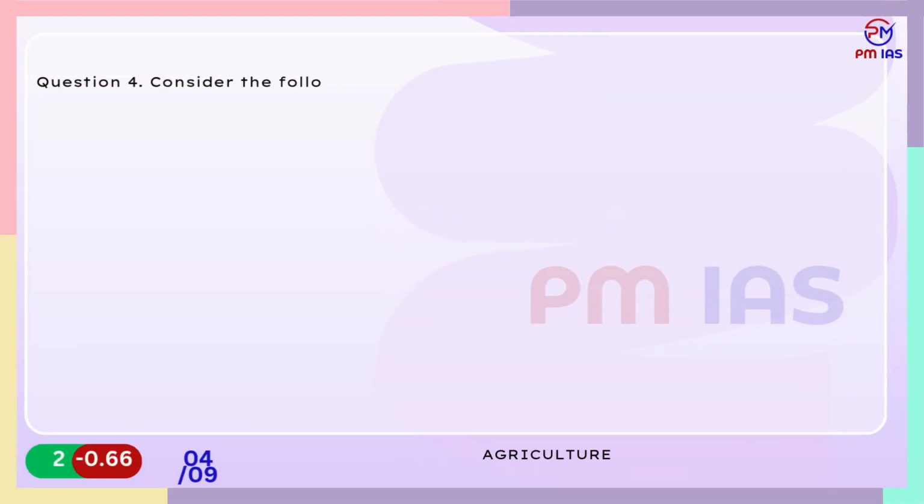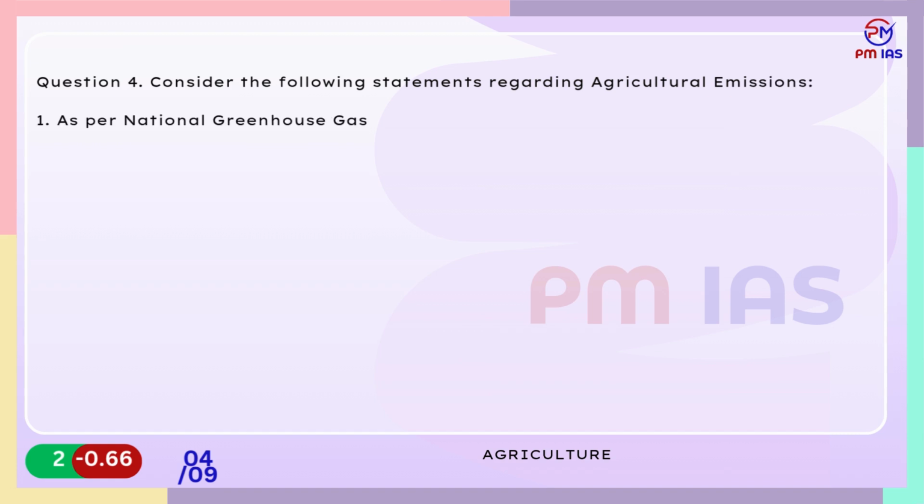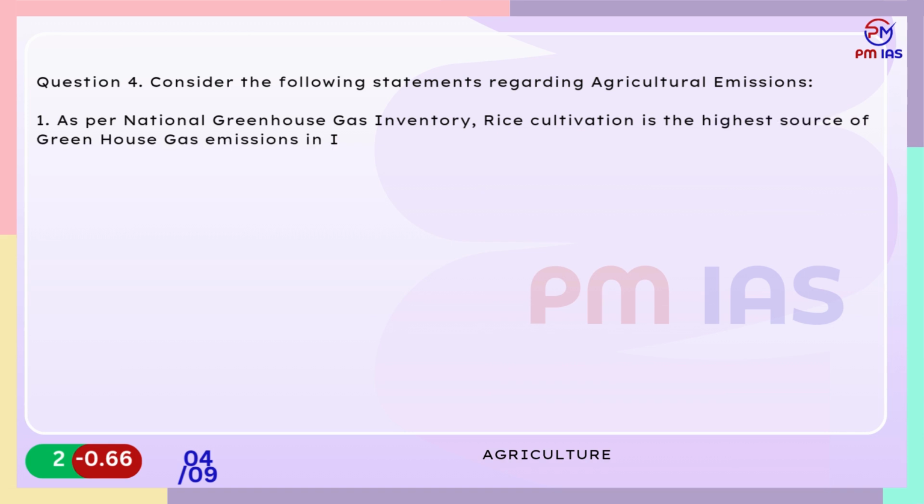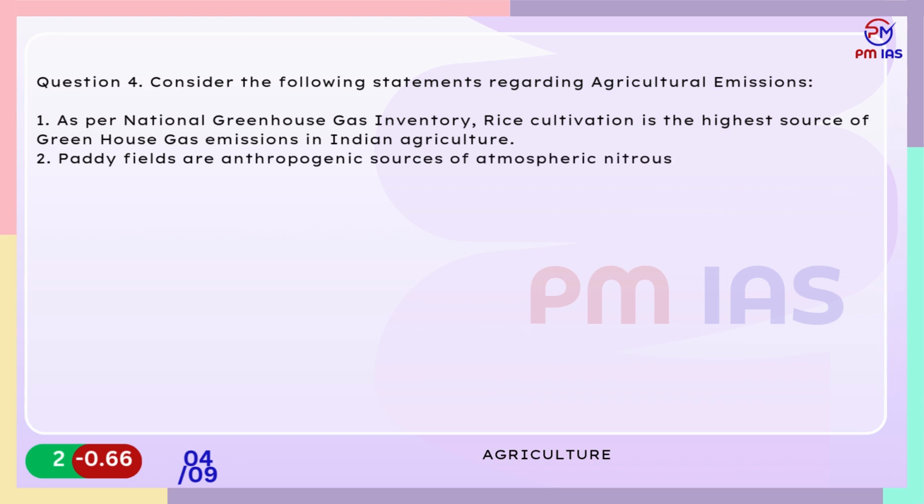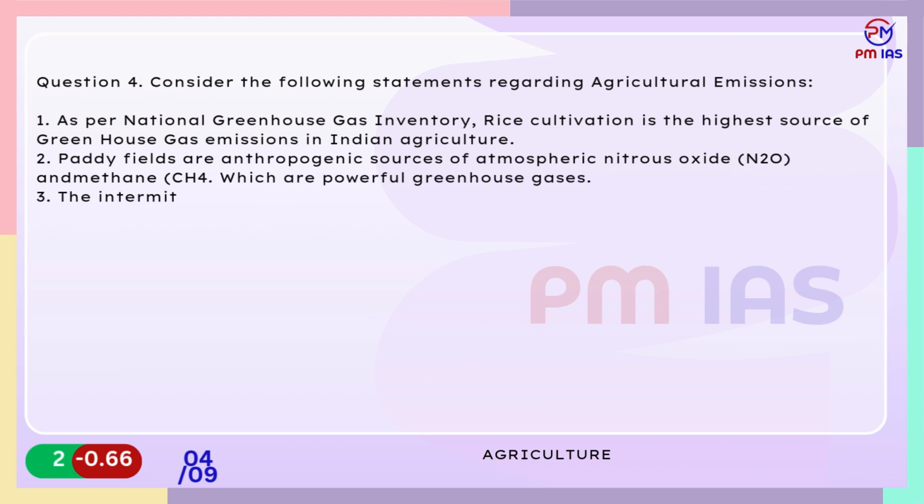Question 4. Consider the following statements regarding agricultural emissions. 1. As per National Greenhouse Gas Inventory, rice cultivation is the highest source of greenhouse gas emissions in Indian agriculture. 2. Paddy fields are anthropogenic sources of atmospheric nitrous oxide, N2O, and methane, CH4, which are powerful greenhouse gases. 3. The intermittent flooding or intermittent irrigation of rice reduces water, methane and nitrous oxide emissions.